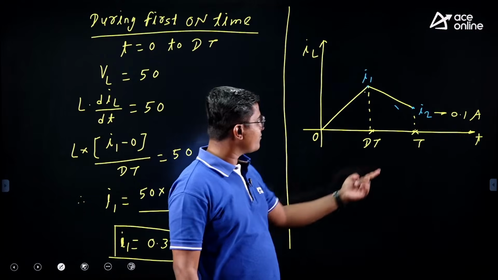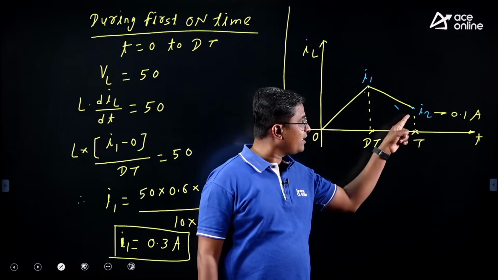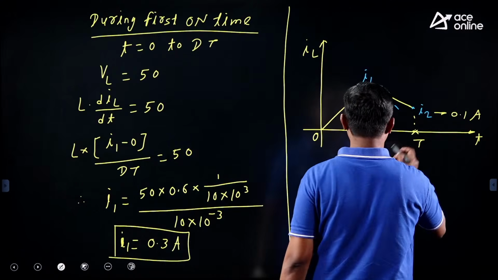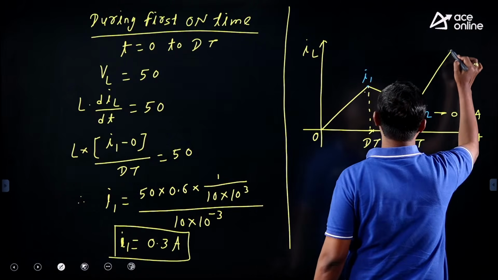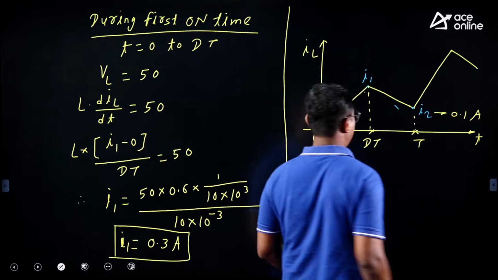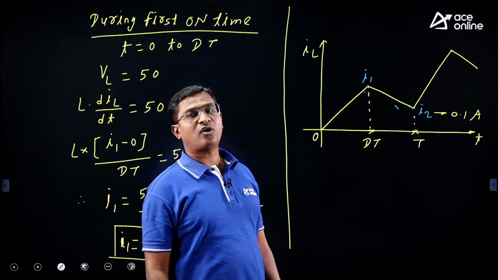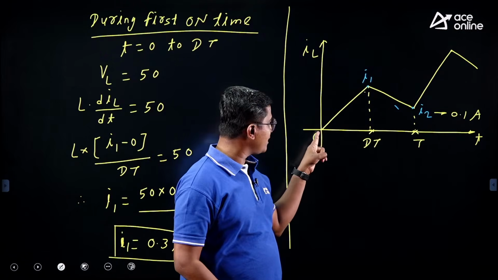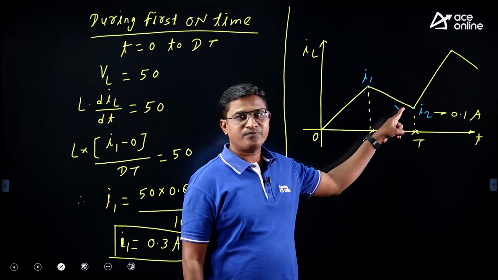So what is happening at the end of the first cycle? My inductor current is 0.1. Similarly for the next on time what will happen? My inductor current will again go on increasing and again it will decrease. At the end of the first cycle my inductor current increased from 0 to 0.1.